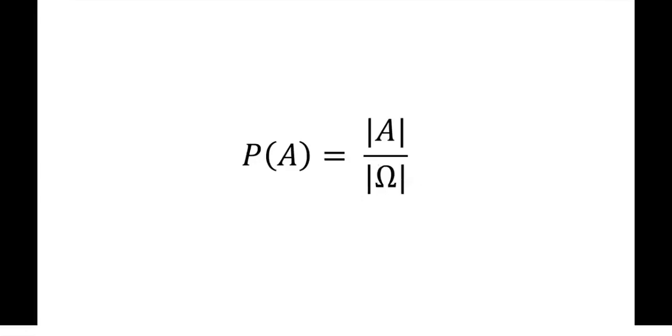So every time you want to calculate the probability of an event A, you need to count the number of elements in set A and the number of elements in set omega. And that brings us to what is called the counting problem. In this particular video, we are going to look at one of the simplest ways of counting, and that relates to what we call the addition rule.